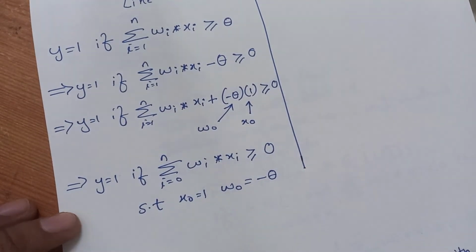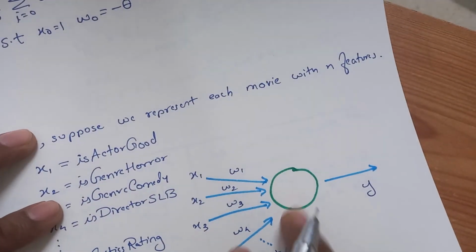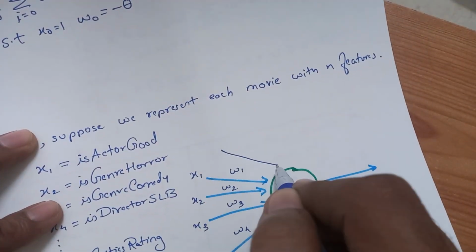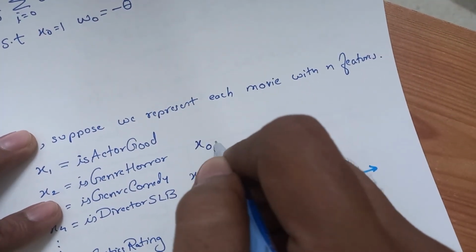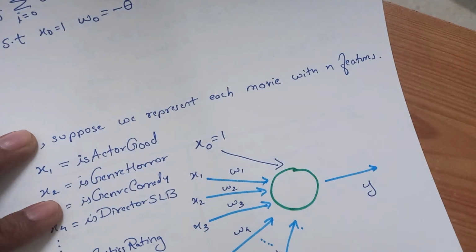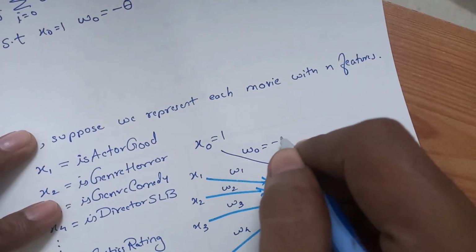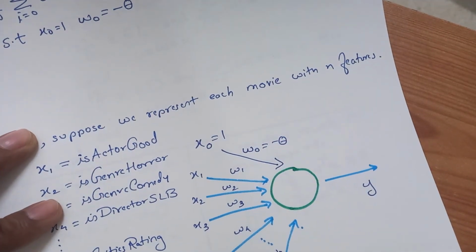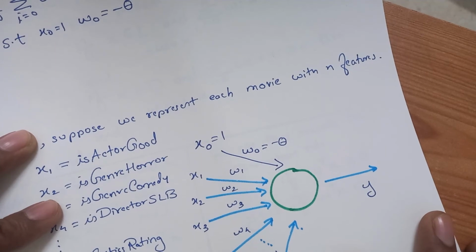And just for information, you can see this diagram there. The W0 was not there, but we can include it now. So one more feature will be there, which is constant 1. X0 will be equal to 1, and W0 will be its weight, which is again constant, the threshold decided by you. Based on that, the movie will get liked or disliked.